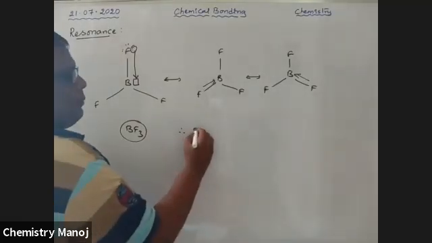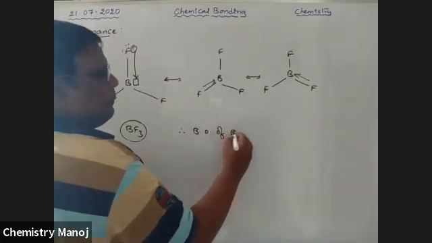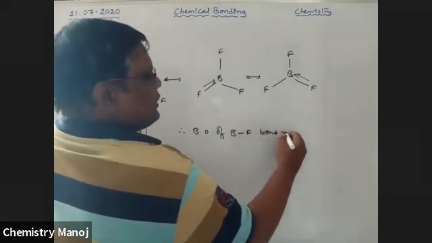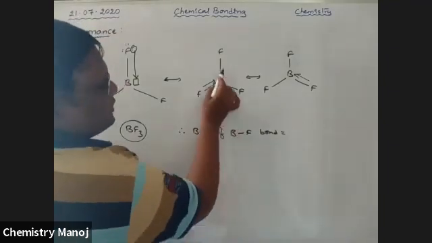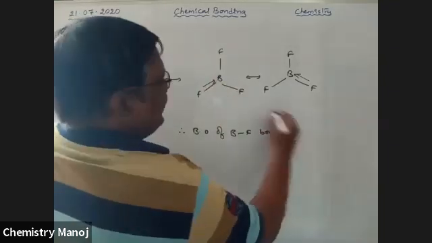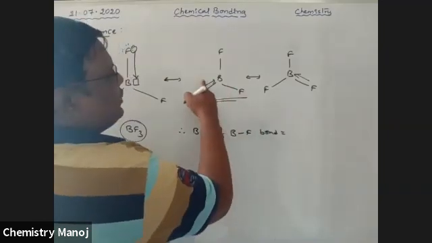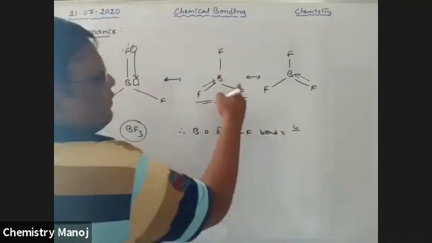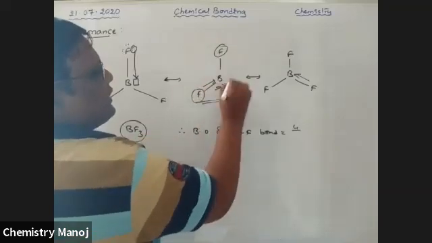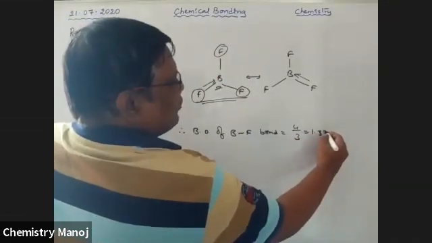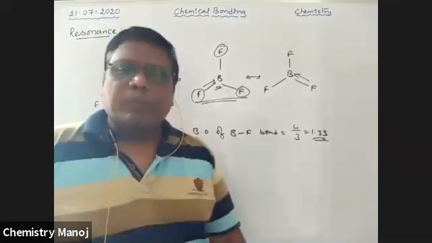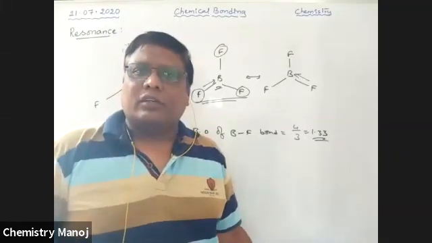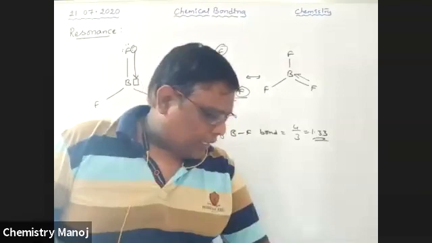Therefore, bond order of BF bonds is equal to, in any one of these 3 structures, number of bonds 1, 2, 3, 4, 4 by number of atoms attached to the central atom, 1, 2, 3, that is 4 by 3, 1.33 is the bond order. Yes, it is 1.33. So this is the way to calculate bond order for a particular molecule.